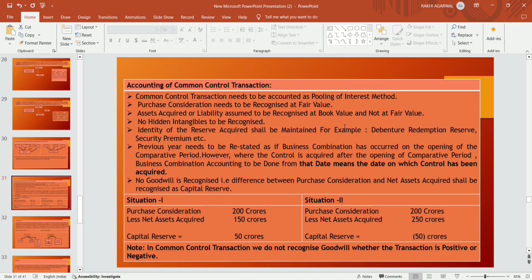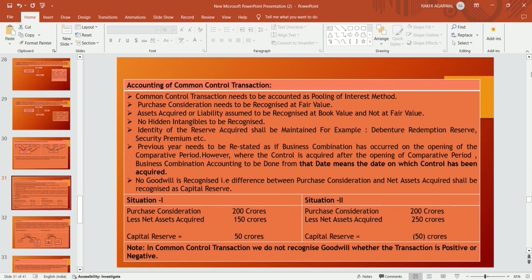No hidden intangibles are to be recognized. The identity of any reserve acquired shall be maintained. If any reserve is acquired in a common control transaction from the acquiring company, then that reserve is to be maintained, for example, debenture redemption reserve, securities premium, etc. The previous year needs to be restated as if the business combination had occurred on the opening of the comparative period.